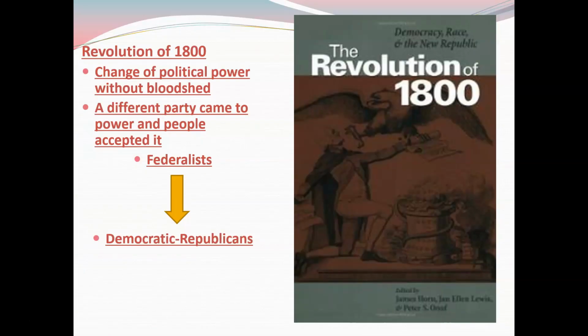Now, we call it the Revolution of 1800 for a couple reasons. Number one, there was a political power in office in John Adams and the Federalists. But now we're going to have a complete change in political power to a completely different party, a completely different belief, and when this different party comes to power, people just accepted it. They were like, okay, these are the leaders of our country now. This is who the country has spoken and voted for.